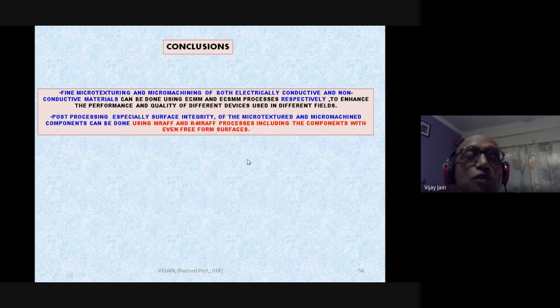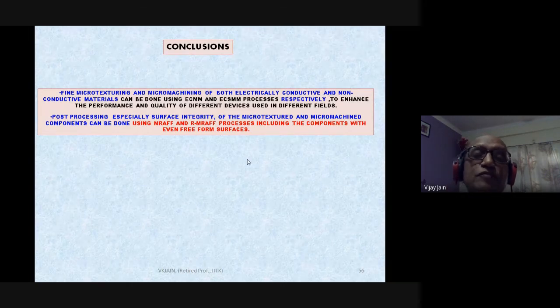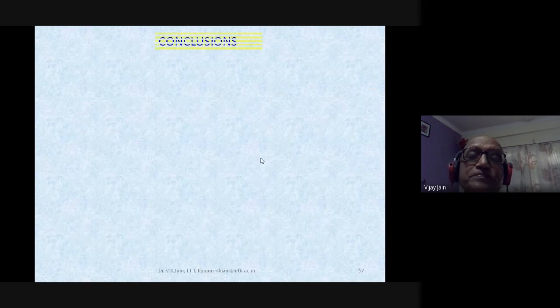And post-processing, especially surface integrity of the micro texture and micro machine components can be done using MREF and RMREF processes, including the components with even free-form surfaces. This is very important because finishing of free-form surfaces is not that easy.